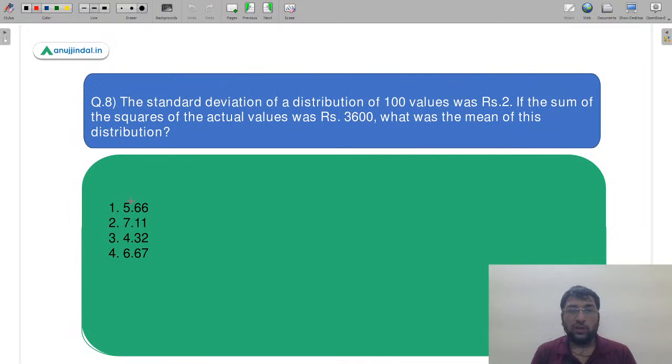I am going to make you do a little calculation again. A little detailed calculation, in fact. Let me see who gives the correct answer for this particular question. That is the 8th question. The standard deviation of a distribution of 100 values was ₹2. Read the question carefully, it is a little difficult, but if you have clarity in statistics at this level, only then will you be able to give the correct answer for this question.